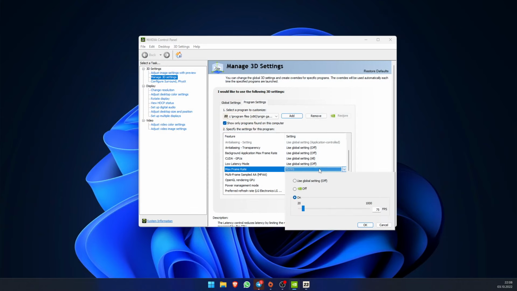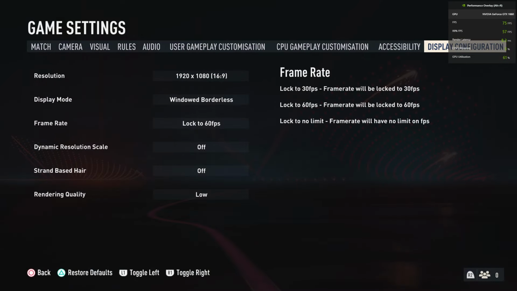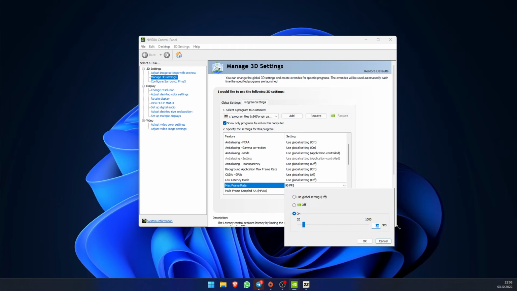We go here, we can change it to like 90. Apply, Alt-R. You have to relaunch the game. It will be at 90 FPS. You get the idea. So here you can switch it.